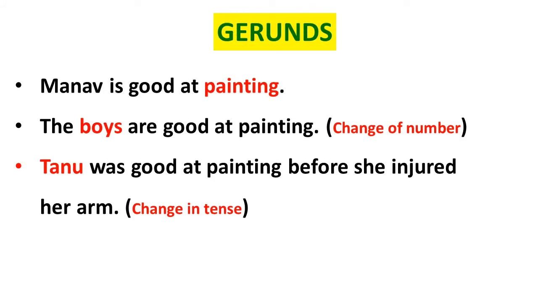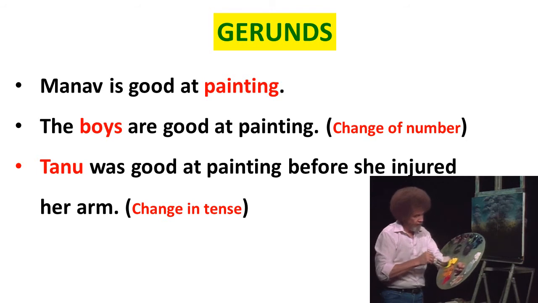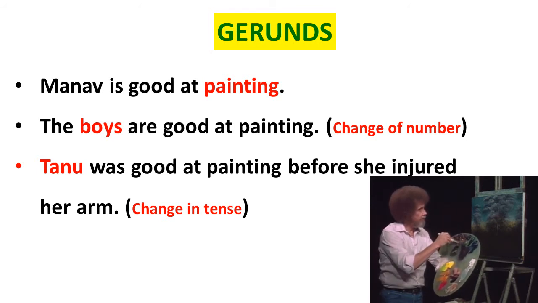Now, let's take the second example one more time. The sentence is, Manav is good at painting. Now, I'll modify the number and the sentence will become, the boys are good at painting. Now, let's change the tense also. Tanu was good at painting before she injured her arm. Here, you will notice that the verb painting does not change when the number of subject changes. It is not bound by the tense.